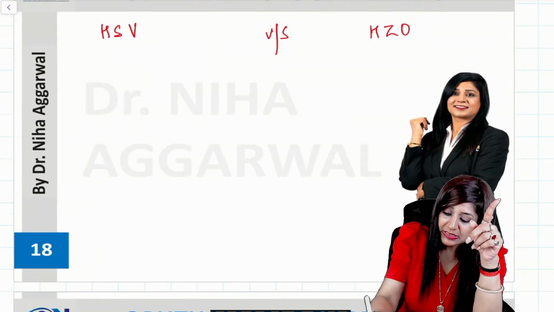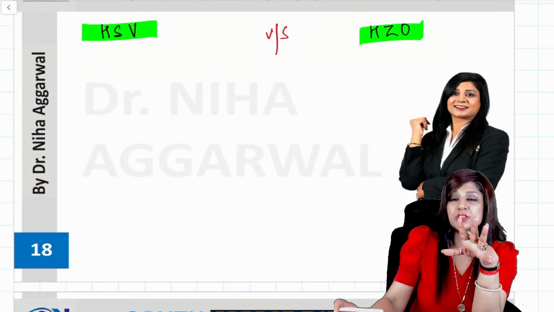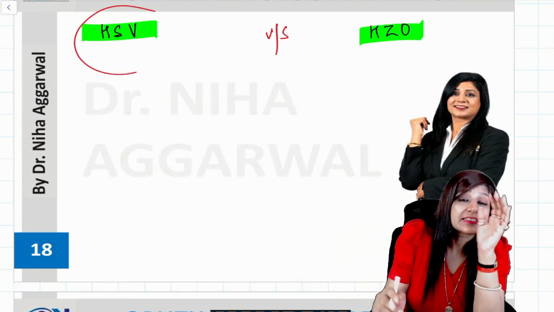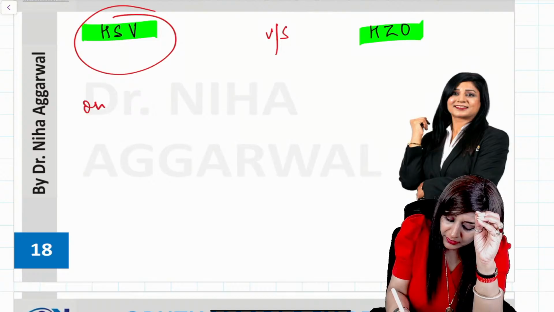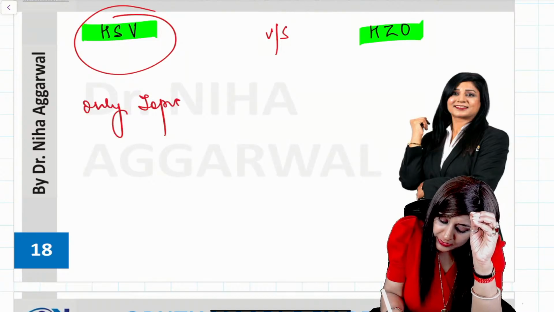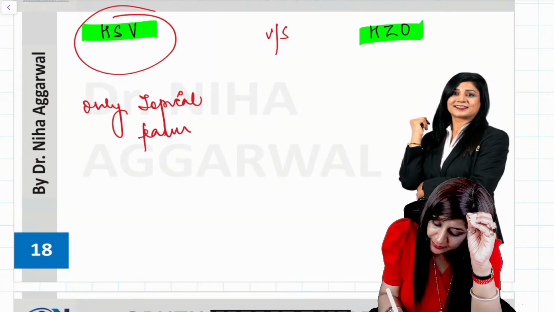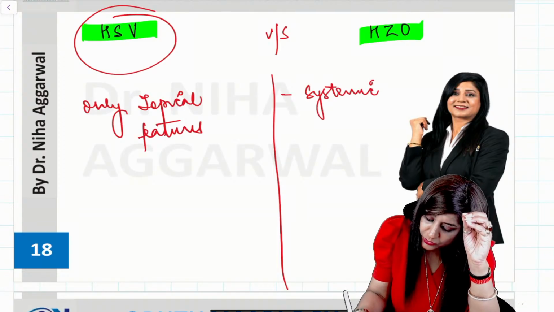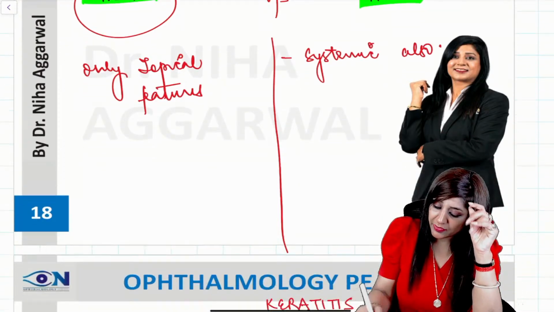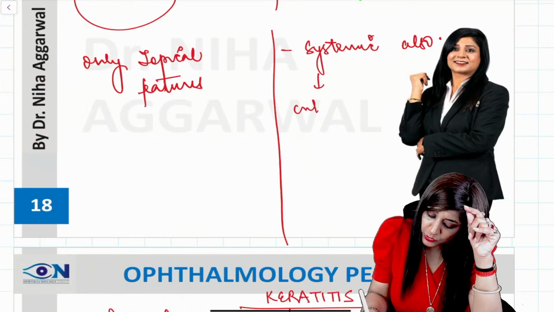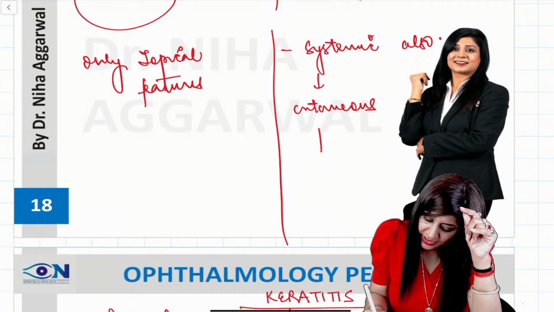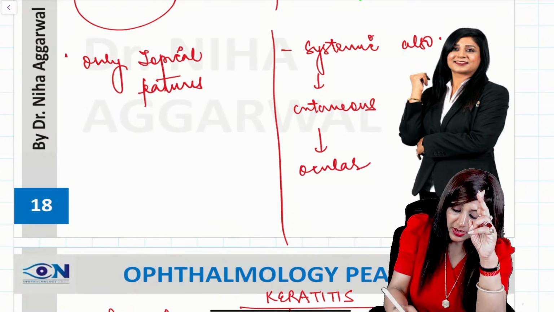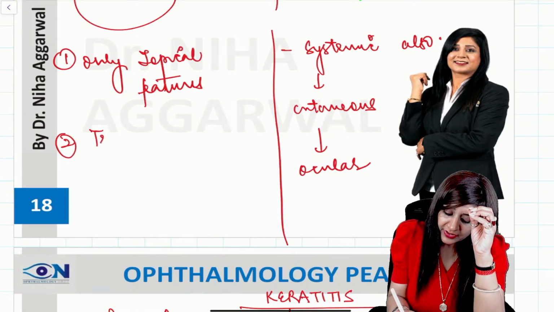Another important difference will be the difference between the infections of herpes simplex virus and the herpes zoster. Herpes simplex is simple. Simple means only topical. Here we are having only topical features, while in the herpes zoster we are having systemic features also. So basically here we will have first systemic, then we will have cutaneous eruptions, and then I have ocular features. While if there are only topical features, go with the herpes simplex, point number 1. Point number 2, here I will have true dendrites.